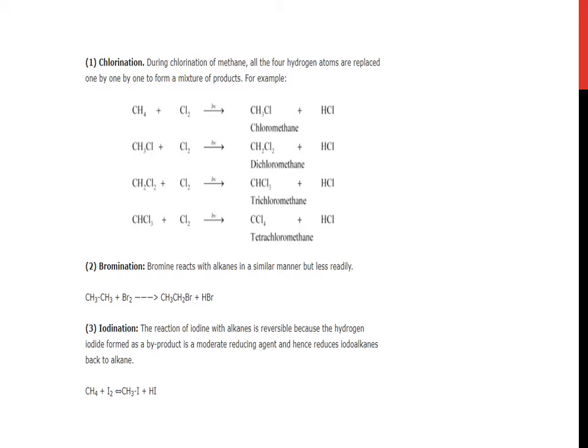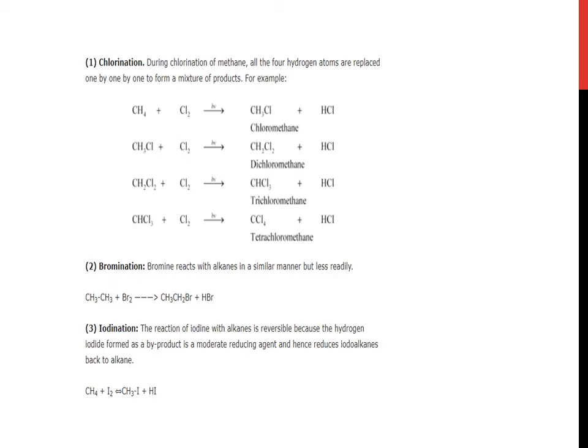When CH4 reacts with Cl2, and all these reactions are possible in sunlight, that's why h nu is written on the arrow. The condition is sunlight. This gives CH3Cl plus HCl. Again add Cl2, one more H will be released. Again add Cl2, one more H. By repeating the process 1, 2, 3, 4 times, at the fourth step you will get all the hydrogens removed and we get tetrachloromethane, CCl4.